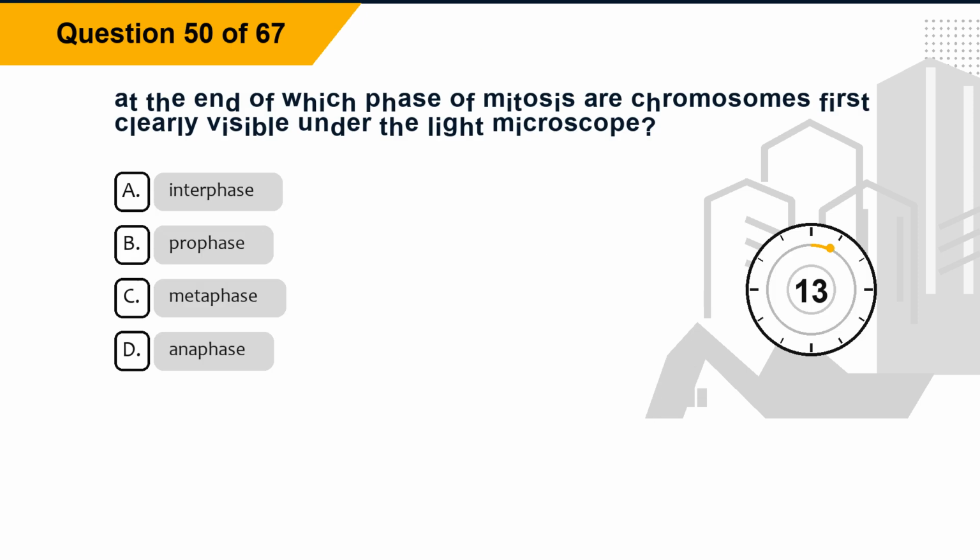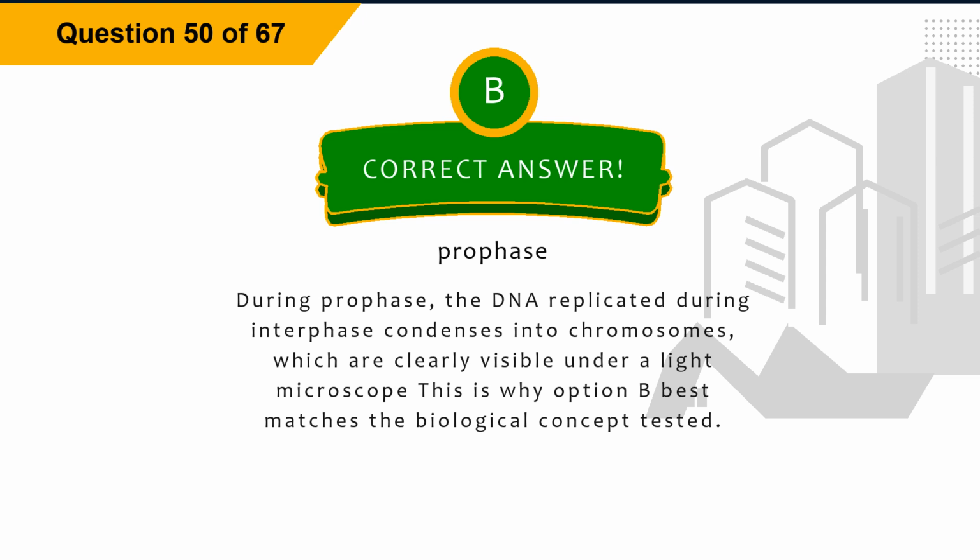Question 50. At the end of which phase of mitosis are chromosomes first clearly visible under the light microscope? Option A, interphase. Option B, prophase. Option C, metaphase. Option D, anaphase. The correct answer is option B, prophase. Explanation.